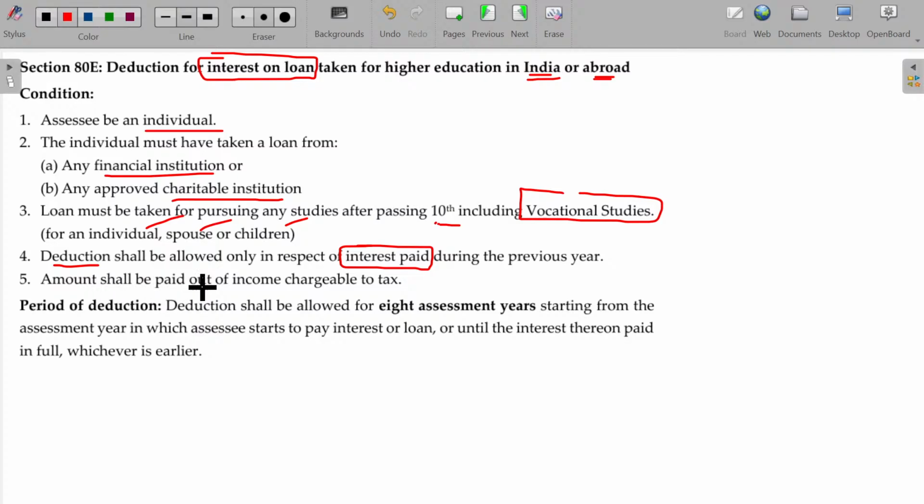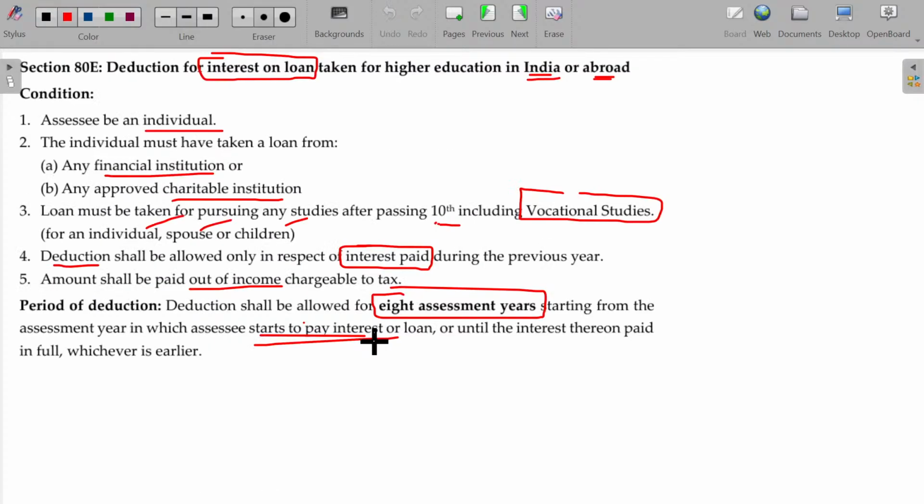The amount shall be paid out of income chargeable to tax, taxable income only. It shall be allowed for 8 assessment years, not beyond that, starting from the assessment year in which the assessee starts to pay the interest on the loan. Okay, if the loan is borrowed in the very first year of education and you start paying in the 7th year after getting the job, from the 7th year onwards, for another 8 years, you can claim the deduction. Is that clear?